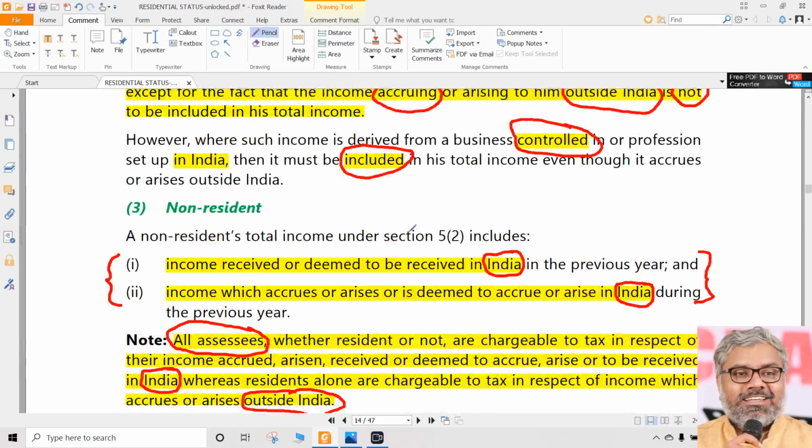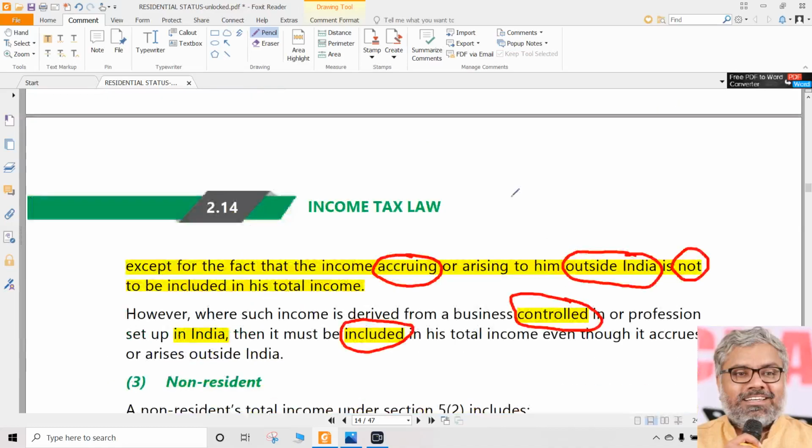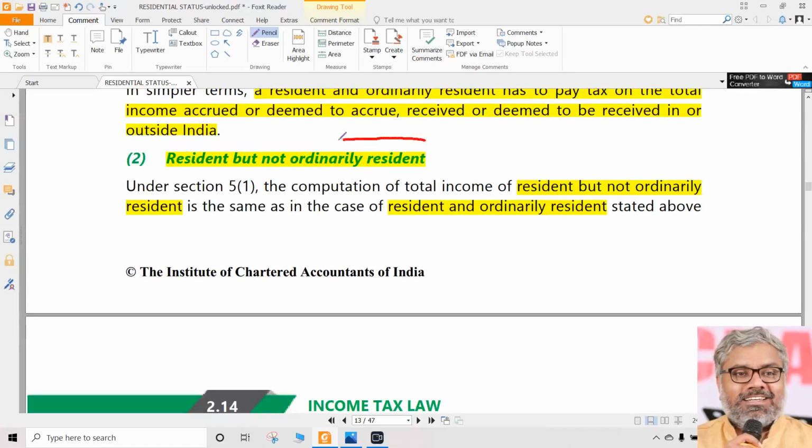If any income is earned outside India and received outside India, it will not be taxable for a non-resident, even though such business is controlled from India. Still that doesn't matter for a non-resident. So when will that be included in the total income if such business is controlled from India? Only for a resident but not ordinarily resident.